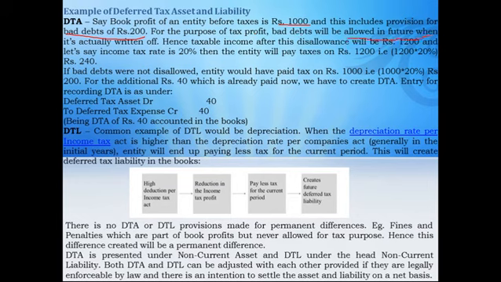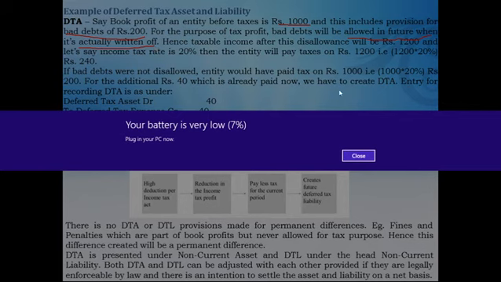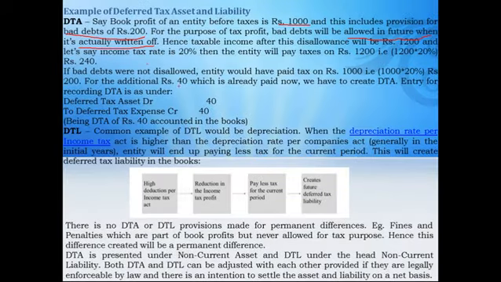See, it is allowed in future. When it is actually written off, then this expense is allowed. But as it is not allowed now, when we calculate our taxable income after this disallowance, our taxable income will become 1200.